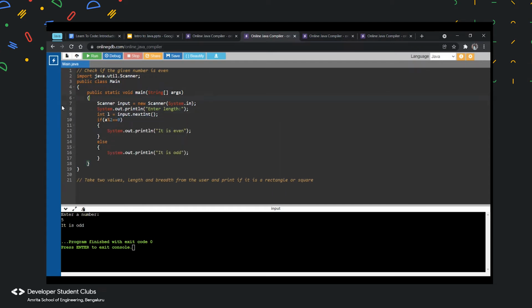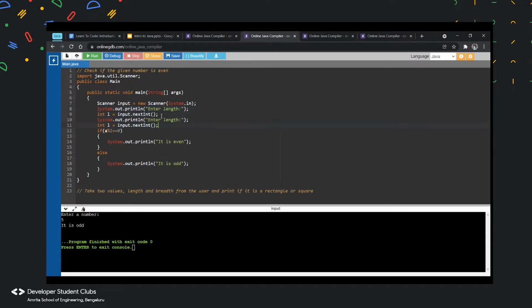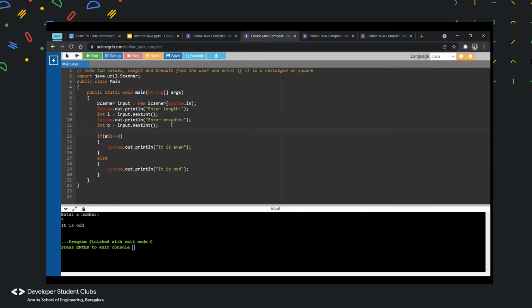So what I'm going to do is ask them to enter length, and then ask them to enter breadth. If anyone has an idea on how to do this, please let me know. I will not do it. Anyone can unmute. Yeah, can I? Yes, okay. Yeah, you can add another variable.